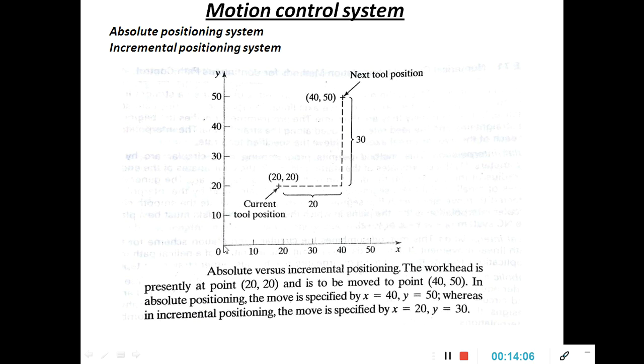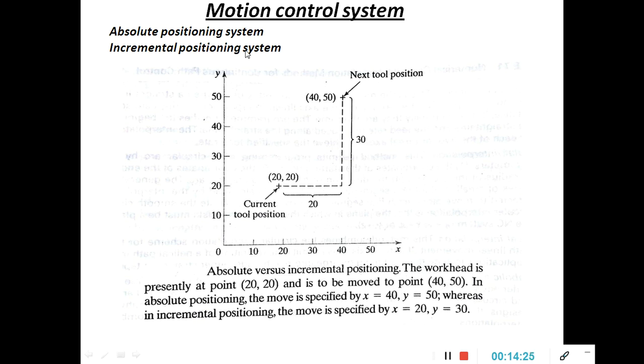Remember, in the absolute coordinates system, you are always measuring from the origin. So the coordinates for this particular point are X is 40, Y is 50. X is 40, Y is 50. Okay. Then coming to the incremental positioning system.